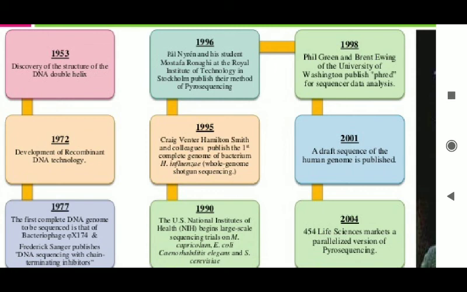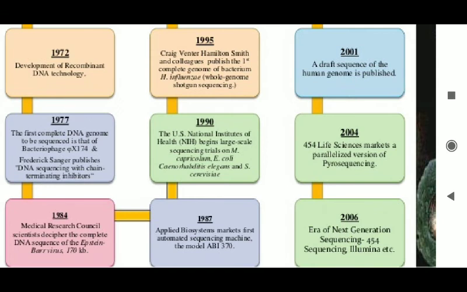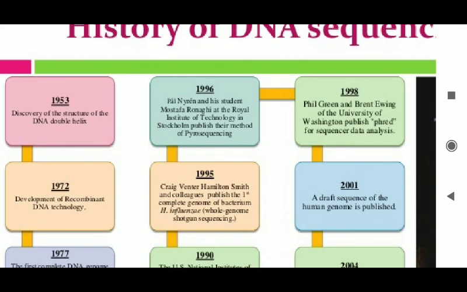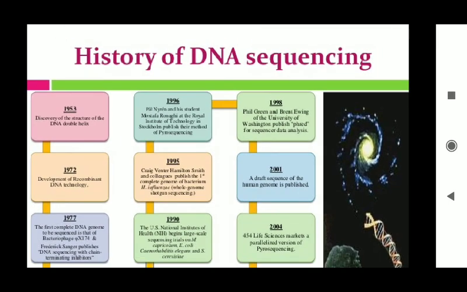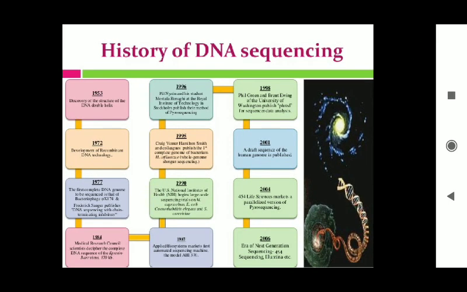Then in 1977, the first complete DNA genome to be sequenced, that of a bacteriophage, right? Then in 1984, a Medical Research Council scientist determined and completed DNA sequences. So this is all about the history, which you can read and understand. Then there are third generation sequencing techniques, which also include different types of sequencing methods.